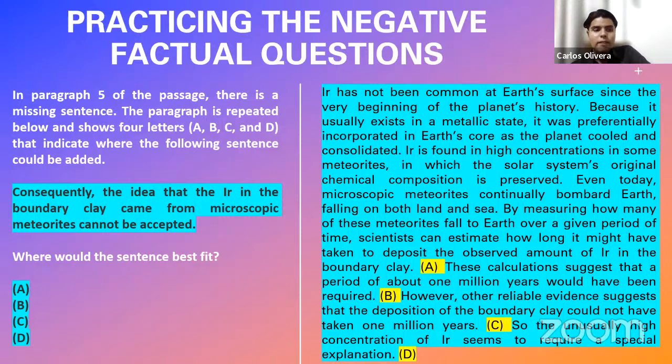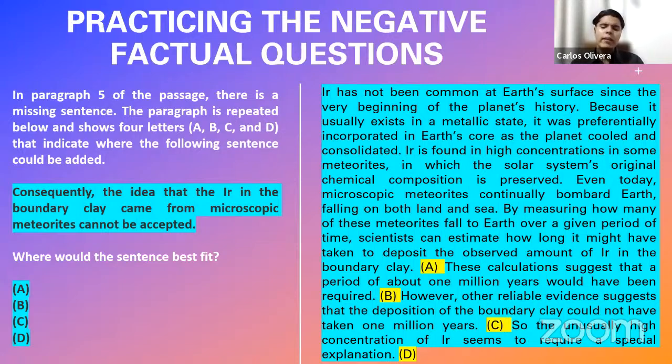Let us use, for example, sentence B. It says, "However, other reliable evidence suggests that the deposition of the boundary clay could not have taken 1 million years." So basically, the sentence before the letter C is giving you an argument.